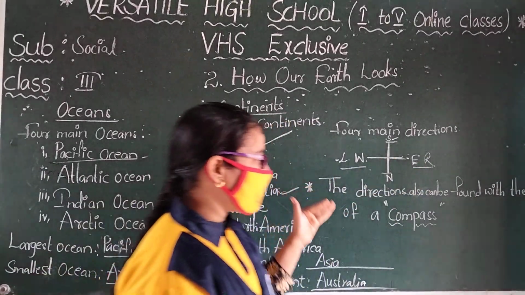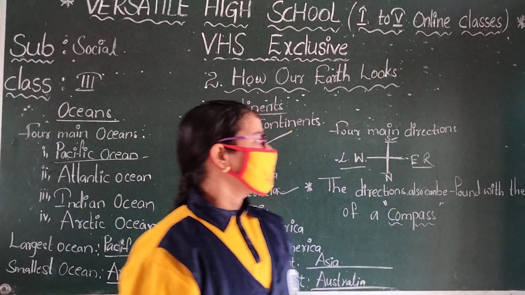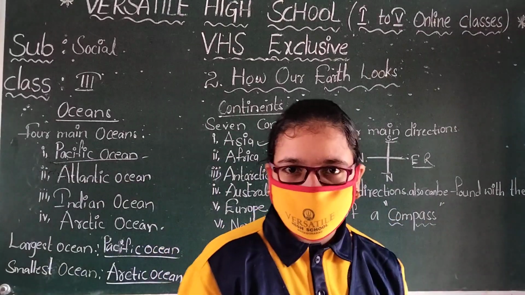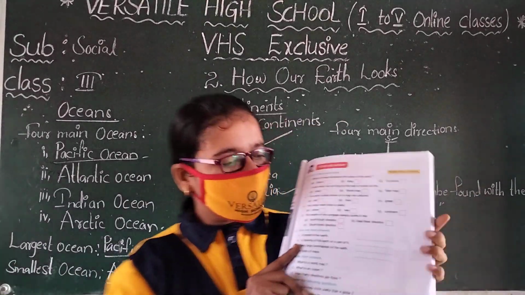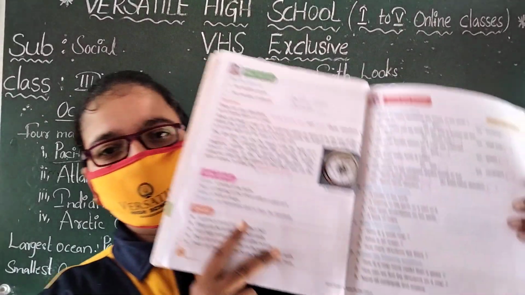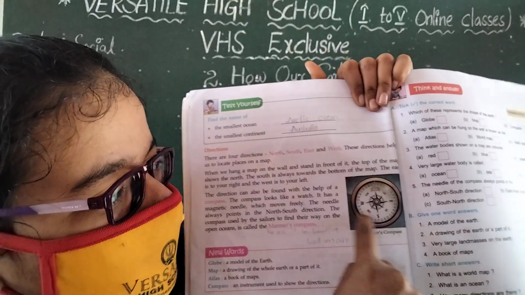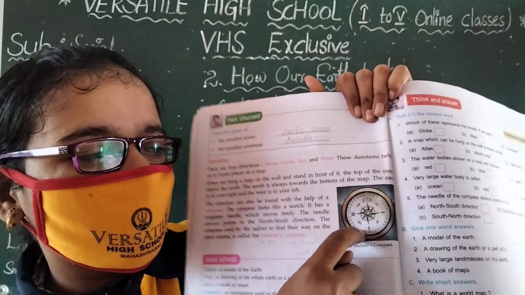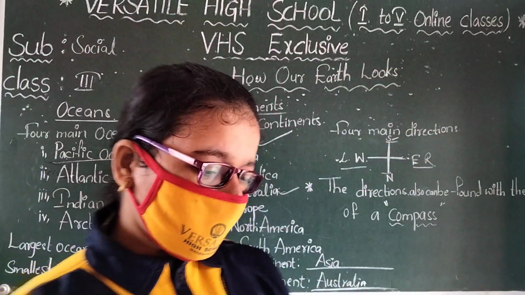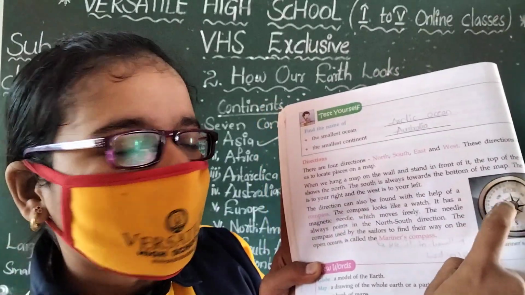These directions can also be found with the help of a compass. What is this? Compass. This compass looks like a watch. Look at this picture, children, this is a compass picture. It has a magnetic needle.